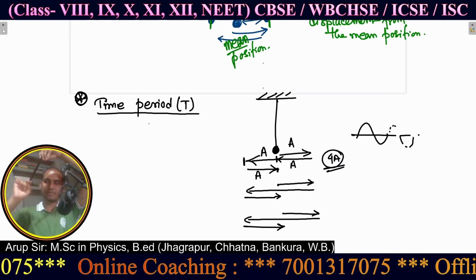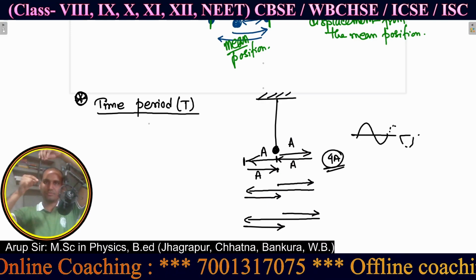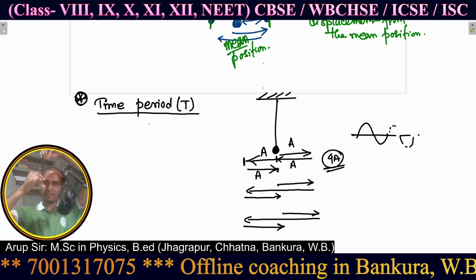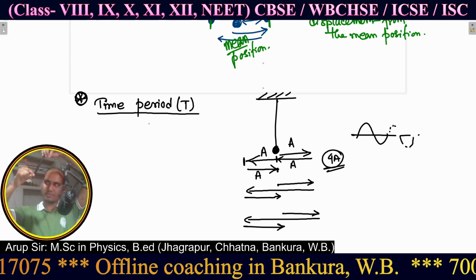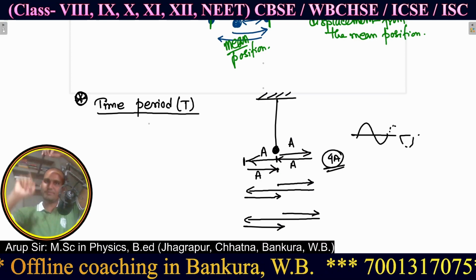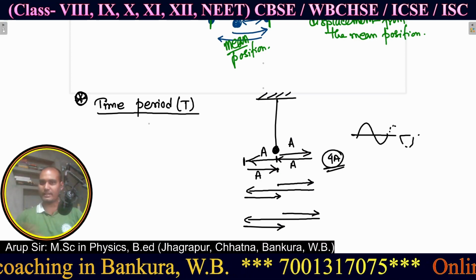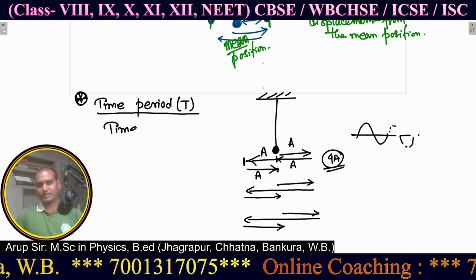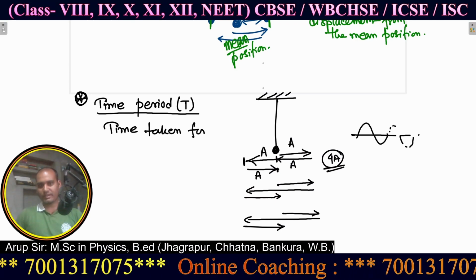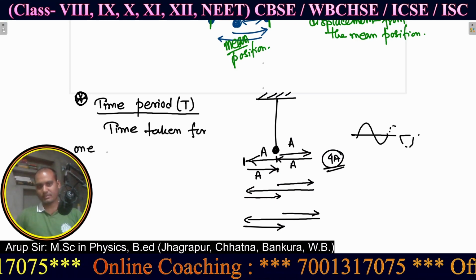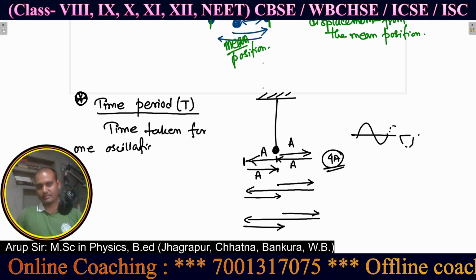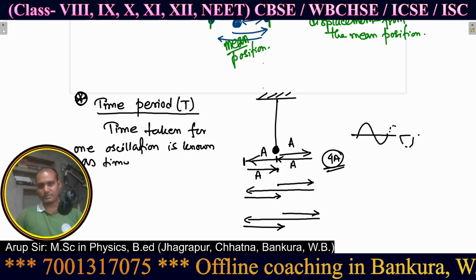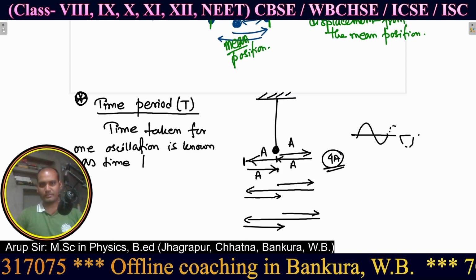Now if it starts from this position, it will go to the mean position and it will not stop here, it will go further to this side, and again go to the extreme position. So from here to here, this is one total oscillation, and the time taken for this one oscillation is known as time period. So what is time period? Time taken for one oscillation is known as time period. Okay, so this is time period.